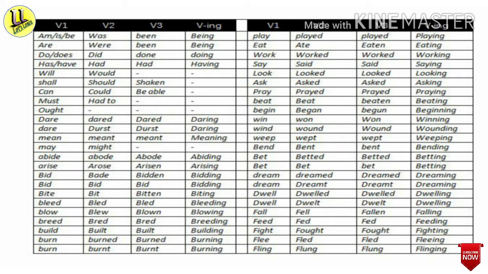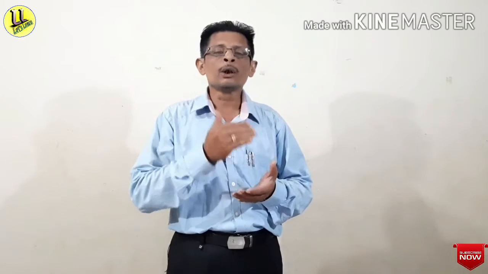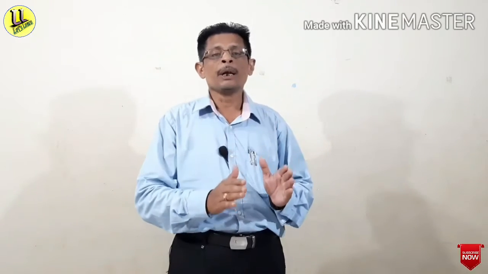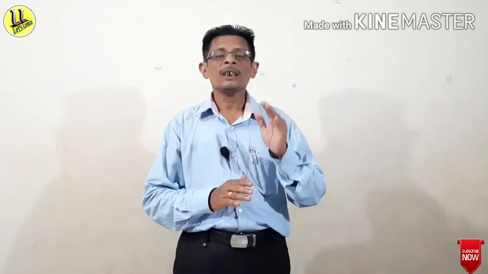Sometimes we add -ed, sometimes we add -en, sometimes we do not add any letter to make the V2, V3 or V-ING form. But what is the reason? How can we know how to write the V2, V3 or V-ING form from V1? There are some rules about it.